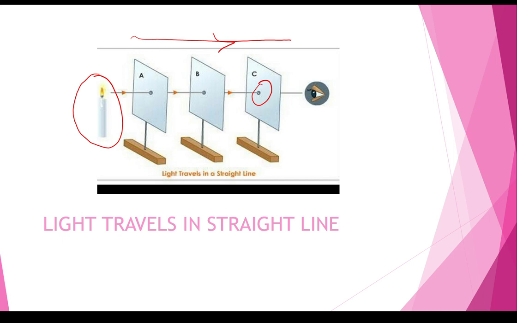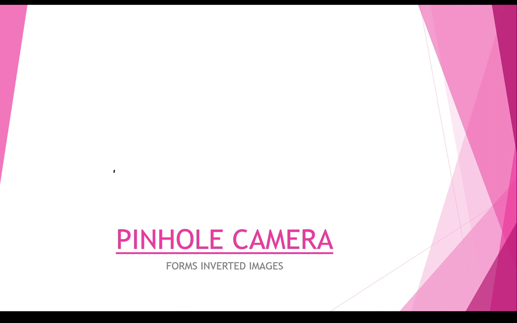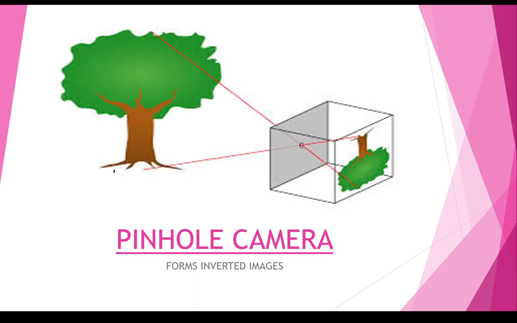This is also known as rectilinear propagation of light rays. Now, a pinhole camera is a simple camera with a pinhole aperture without a lens. Light passes through the aperture and projects an inverted image on the opposite side of the box.